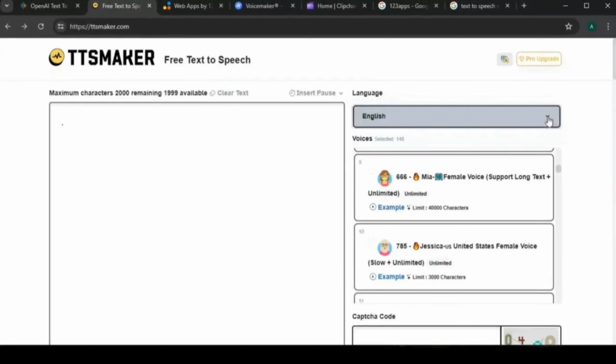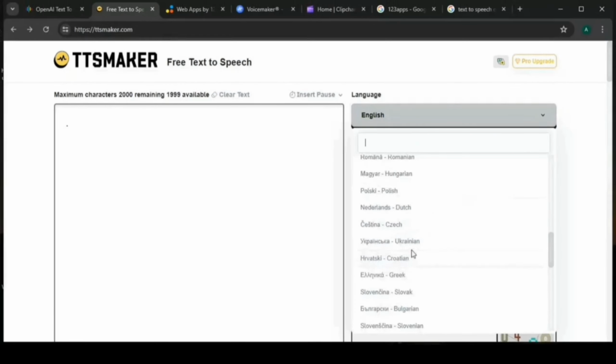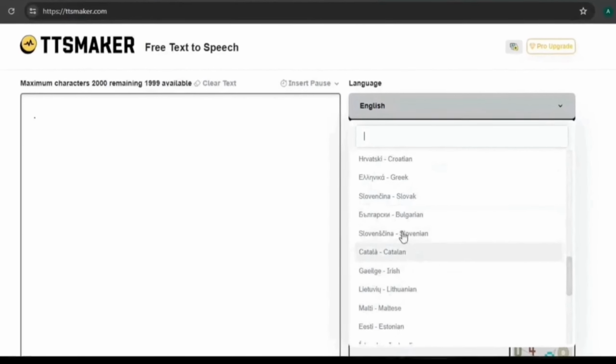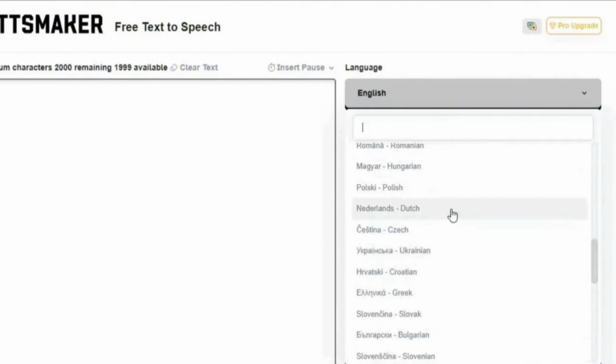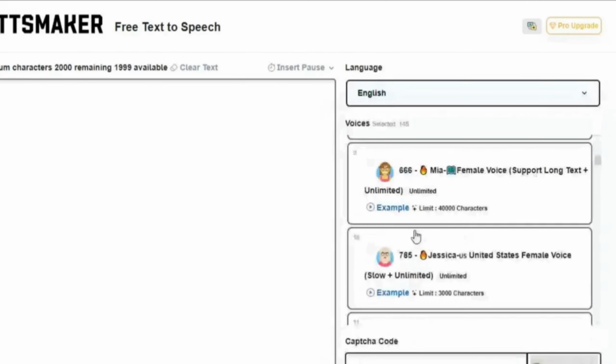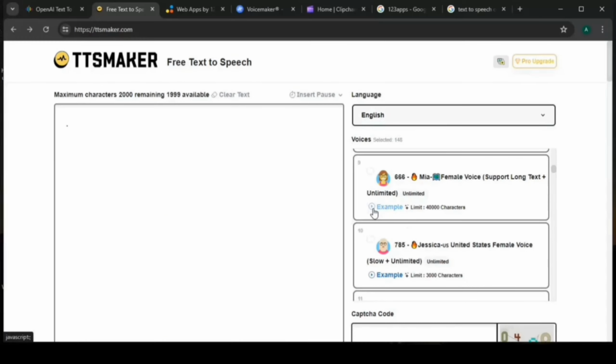From this English, you can select the languages that you want. It has so many languages for you to choose from. So from here you can choose what you want. I'm just going to go to English because that's what I want. It has so many voices for you to choose from. So that is going to play the voices of the characters for you.